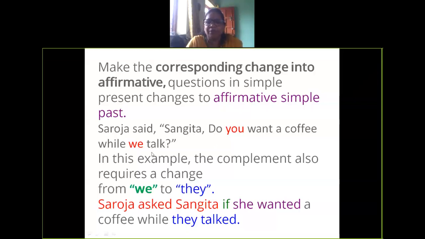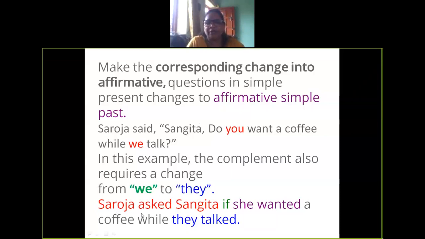In this example, the complement also requires a change from we to they. You and we will change and the verb will also change. Do is used here, so do we are going to drop. Okay, do will not be carried forward. Right? So, what is the indirect speech?